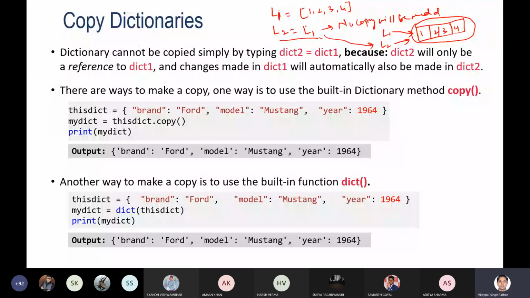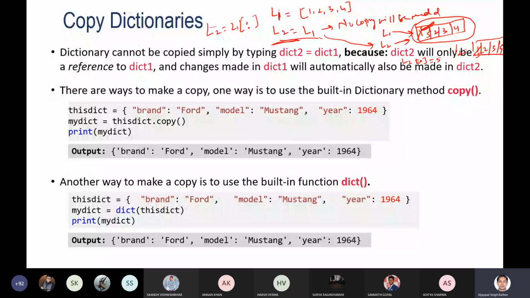So if you are making any changes here, then it will be reflected here. It will not be reflected here. Okay, it will remain as it is. So if you are printing now L2, then it will display 5 2 3 4. But in case of L1, it will stay the original value like 1 2 3 4. It will not display 5. Okay? So this will happen in the list.